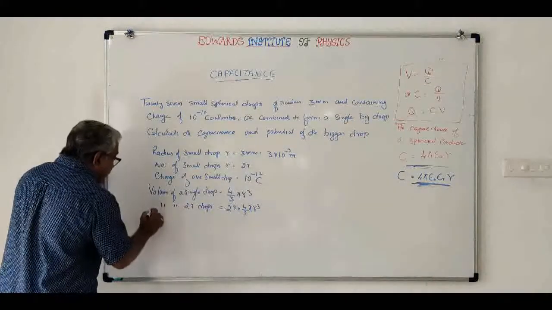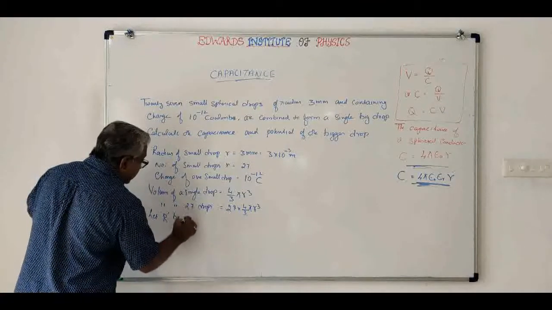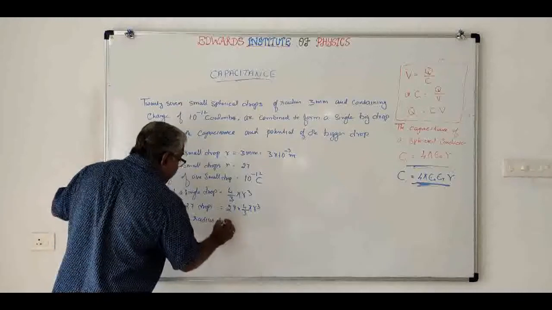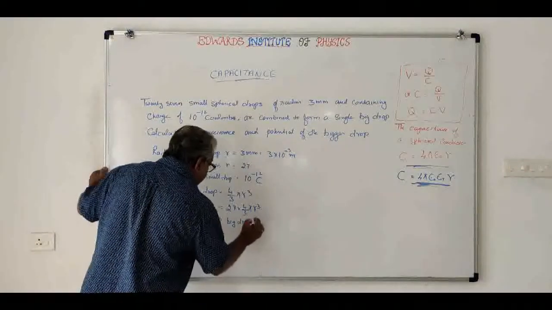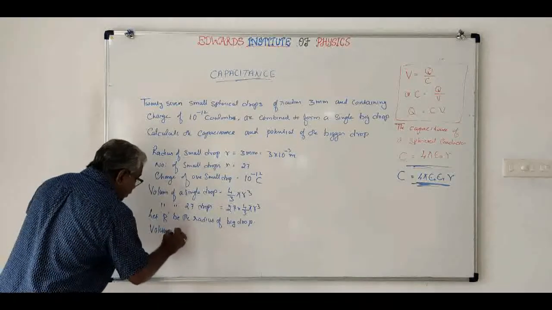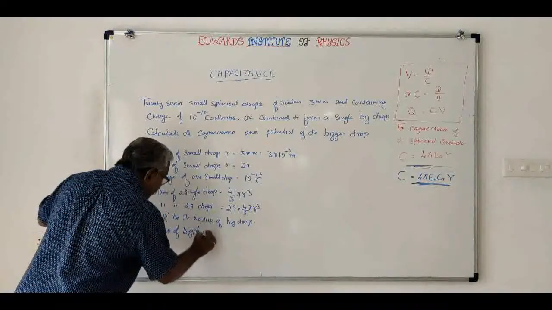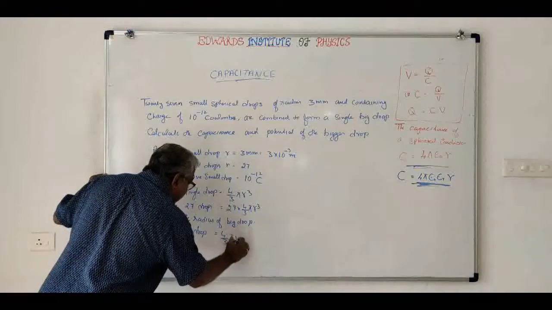So let us assume, let R be the radius of the big drop, then volume of the big drop will be equal to 4 by 3 pi R cube.